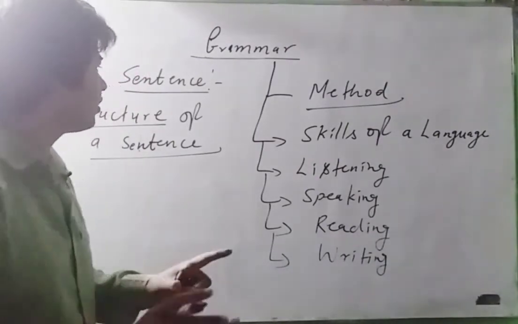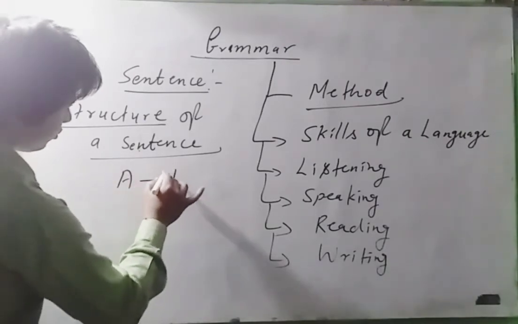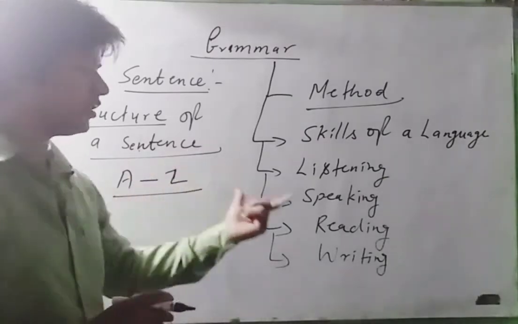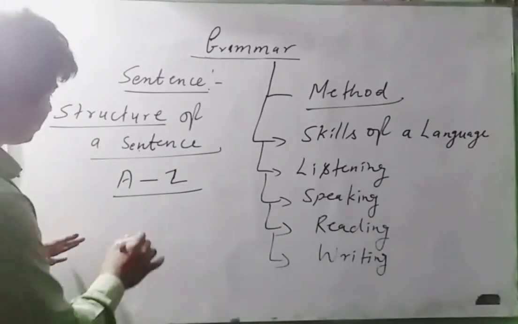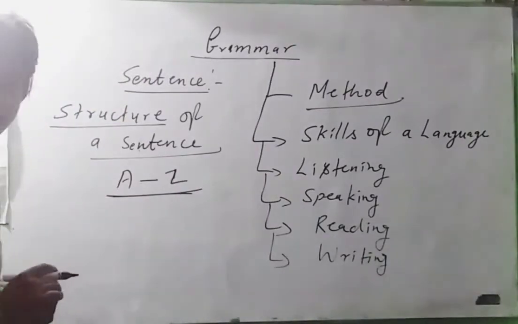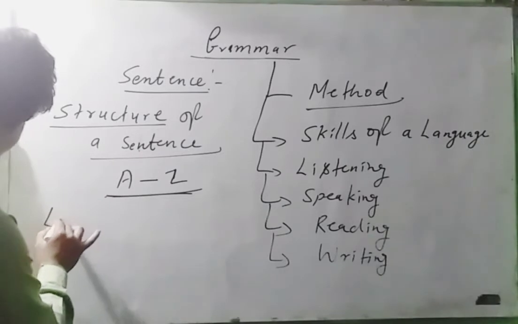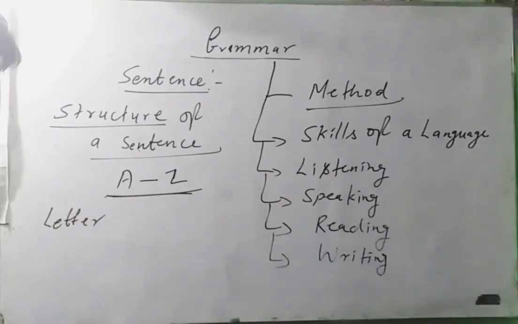First, you know very well, in the starting you have studied A to Z. These A to Z are called alphabet. Now we also say this a letter.